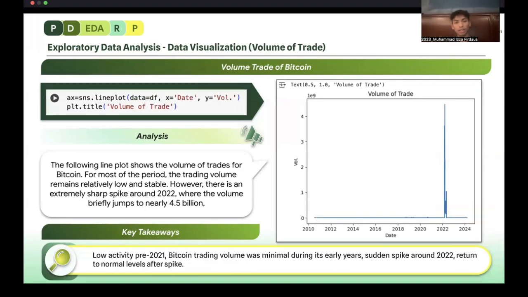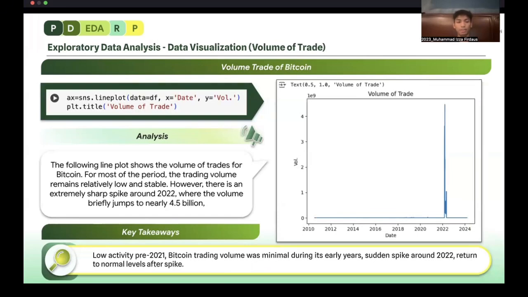Still at the data visualization part of the EDA, next we have the volume of trade. On the left, we have the code for the data, and on the right, the graph. The graph shows the volume of trades for Bitcoin for most of the period where the trading volume remains relatively low and stable.